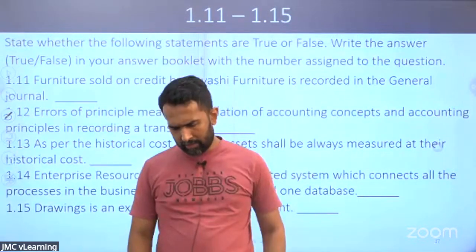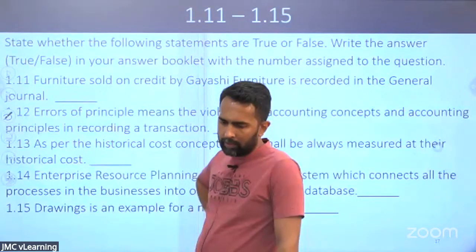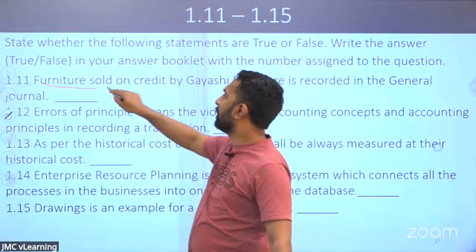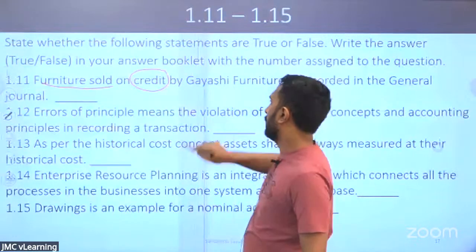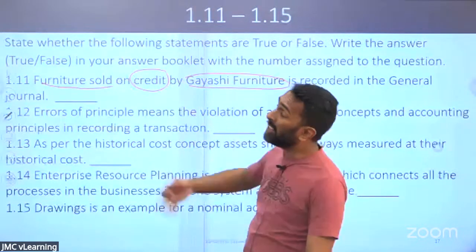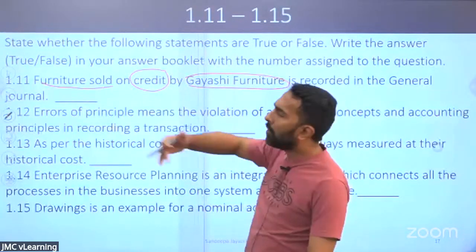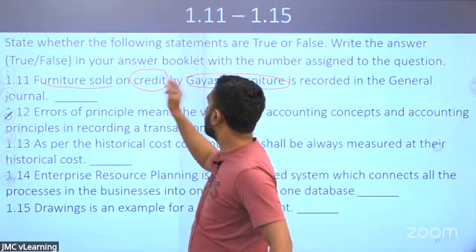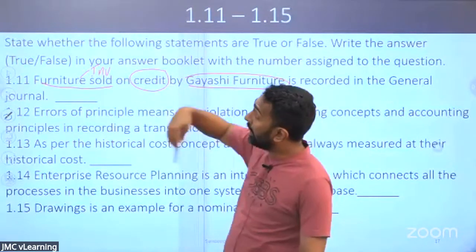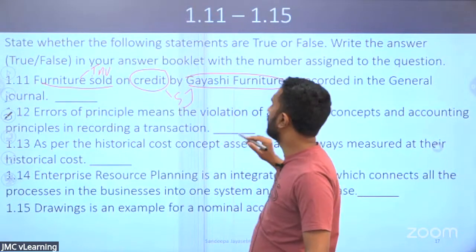So we're getting the statement saying false, some are saying true, right? So what is the statement? Furniture sold on credit by a furniture selling company. Gayashi Furniture is a furniture selling company. If you are a furniture selling company, when you are selling the furniture on credit, it's inventory. For a furniture selling company, furniture is an inventory. So when you are selling an inventory on credit, it should be recorded in the sales journal, not in the general journal.